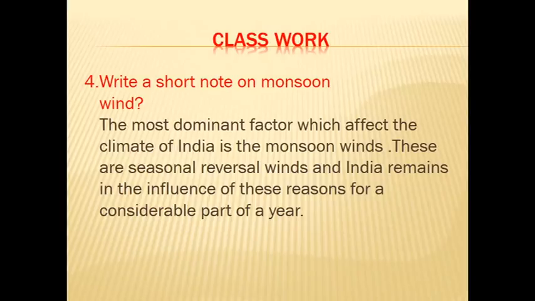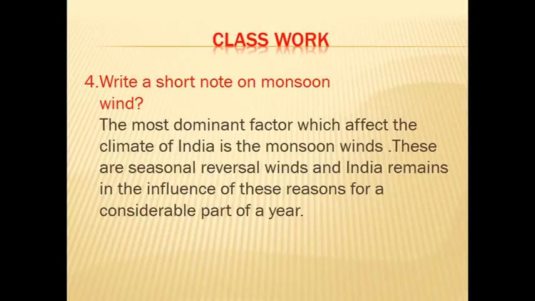Okay. Today we have seen the seasons. Yes or no? What are the types of seasons? Winter season, summer season, southwest monsoon or rainy season, northeast monsoon season. Yes or no? Then we have seen the natural vegetation.